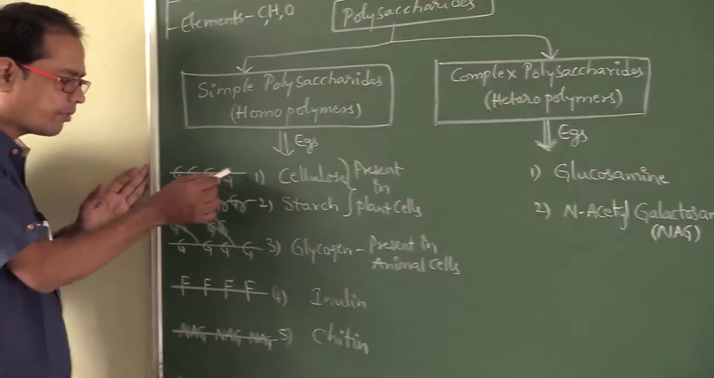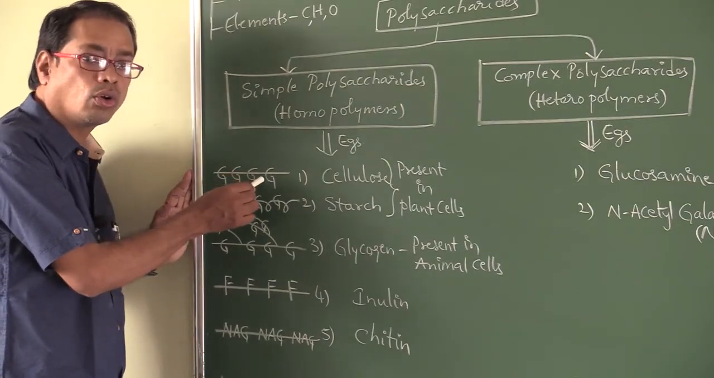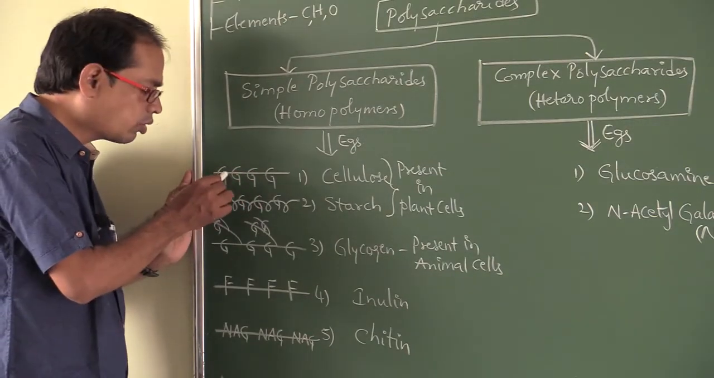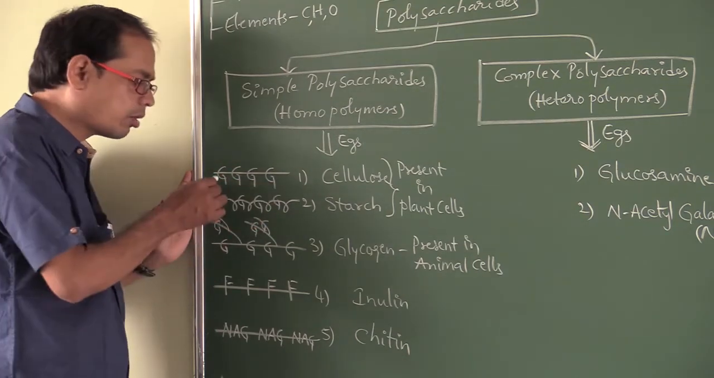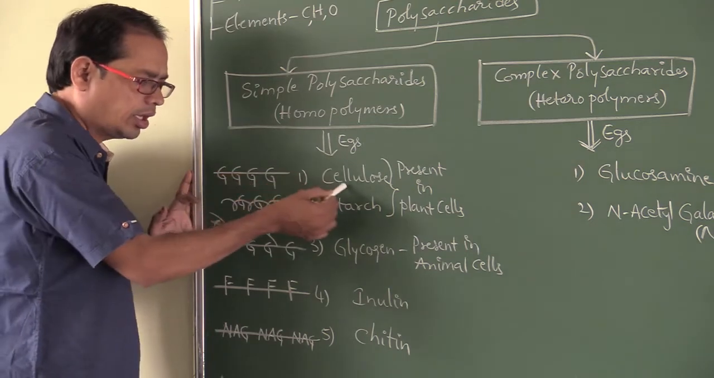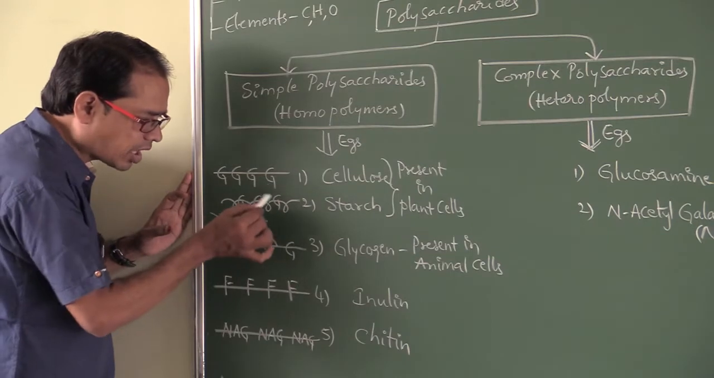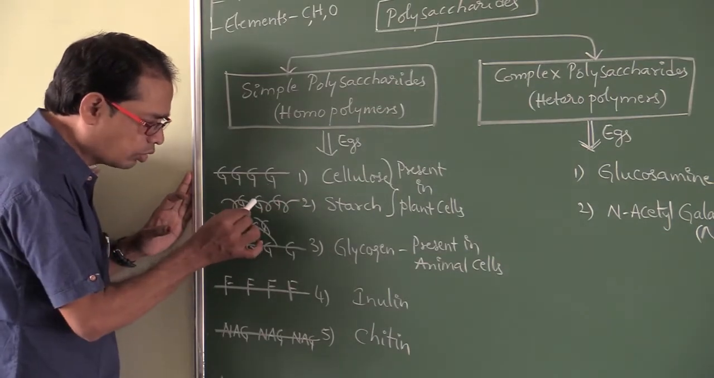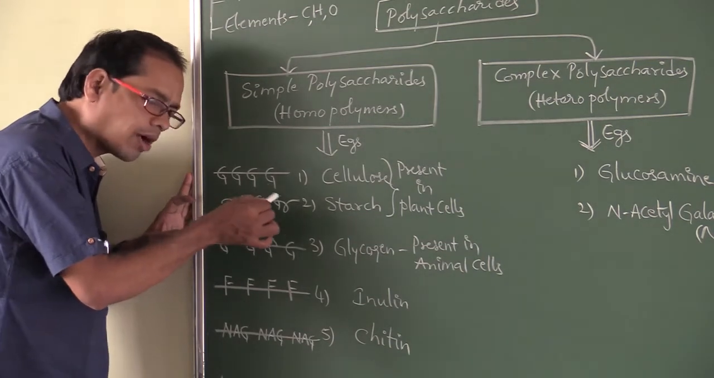This is the diagram of cellulose. G stands for glucose. Many glucose units are there. Polymer of glucose is cellulose. This is the starch diagram. Helices are present. Glucose. It is also a polymer of glucose.